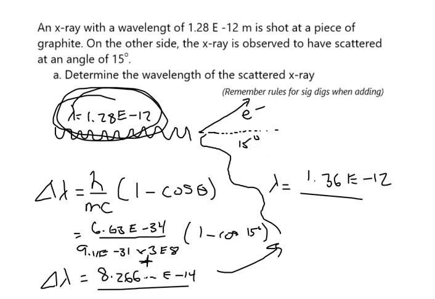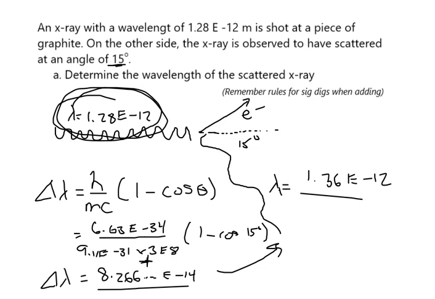Okay, I put a little rule on here talking about rules for sig digs for adding. I think it's worth taking a brief second to talk about how I got to this, because some kids might suggest, Chris, there's only 2 sig digs here. This has 2 sig digs, Chris. Why the heck do you have 3 sig digs here? This is actually correct, the 1.36. Okay. Let me show why. I need a new slide maybe to do it, though.